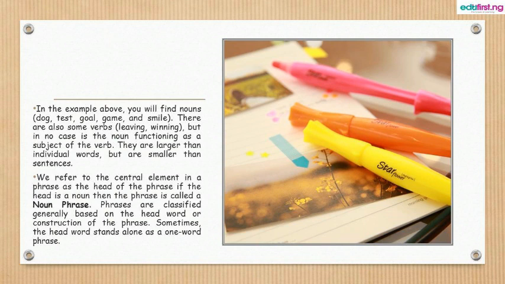So if the head is a noun, then the phrase is called a noun phrase. Phrases are classified generally based on the head word or construction of the phrase. Sometimes the head word stands alone as a one-word phrase.